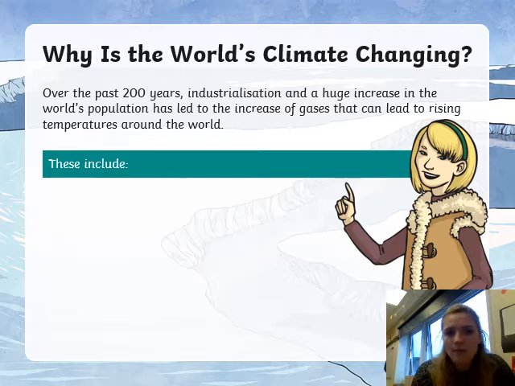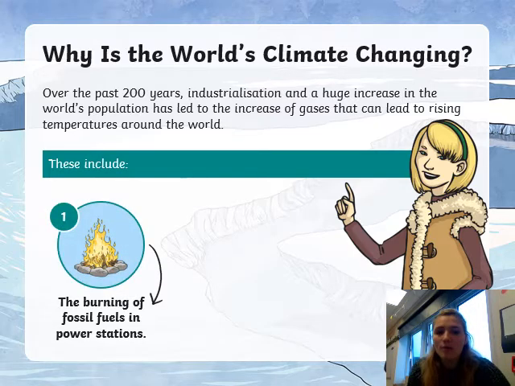Now, what we mean by this is, for example, when we burn fossil fuels. Fossil fuels are things like coal that you burn, and they are burnt in things like power stations to make electricity, and in people's homes as well to make heat.